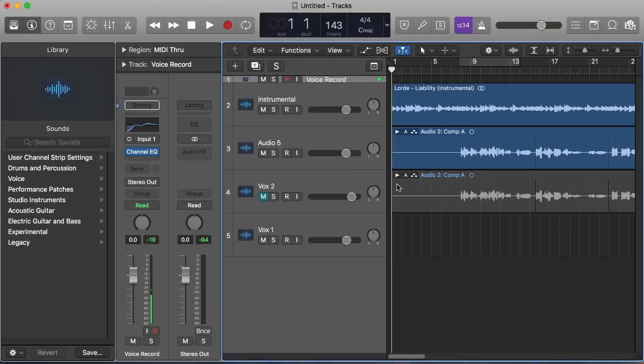So here we are in Logic. I have this session. It's a simple vocal mixed to a 2-track instrumental here, and it's just a little cover song. It's Liability by Lorde.